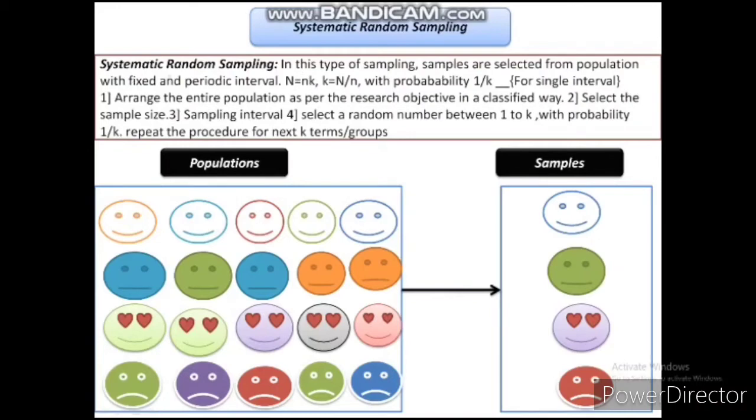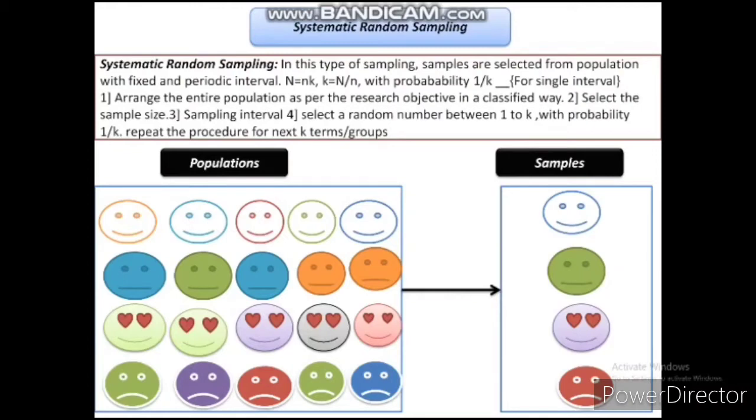I say fixed and periodic interval. It is fixed that in this interval I will select the samples. So first, we arrange the entire population as per our research objective or business problem in a classified way. It depends on what our problem or what our data is. We will arrange the entire population based on that.